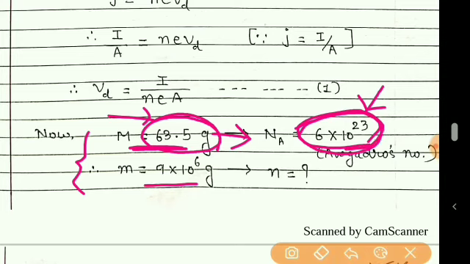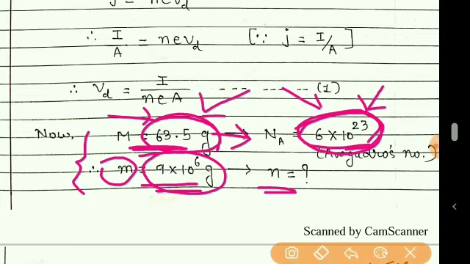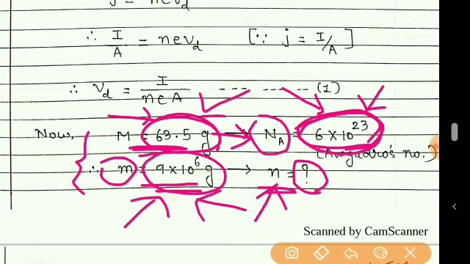And if the given mass is m, how many copper atoms will be there? For this much mass, the number of copper atoms is Avogadro's number. And actually we have the density, this much, 9 into 10 raised to 6 gram per meter cube. So the number of copper atoms per meter cube can be obtained.